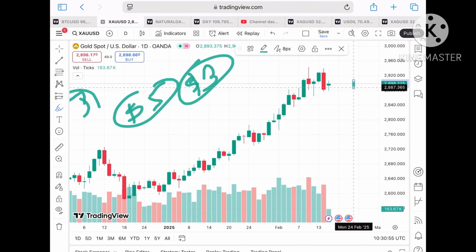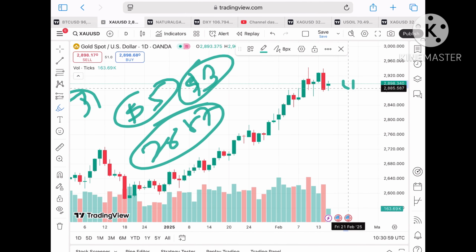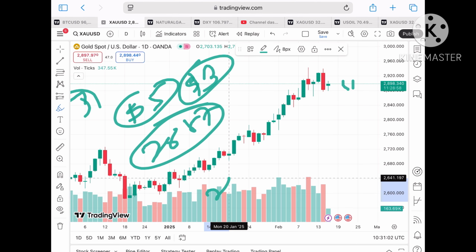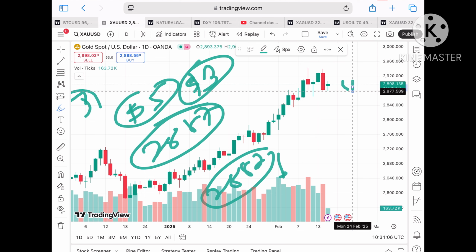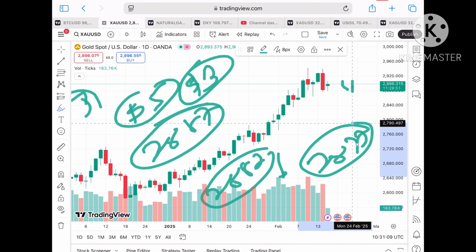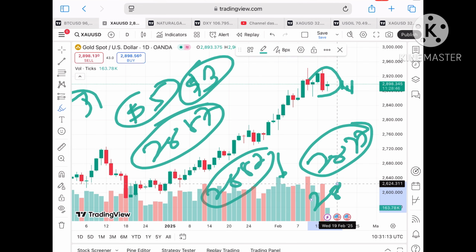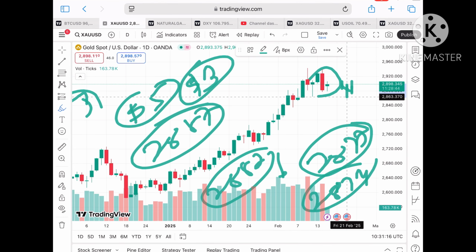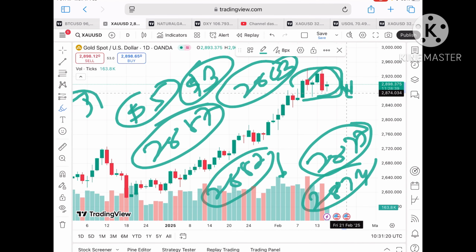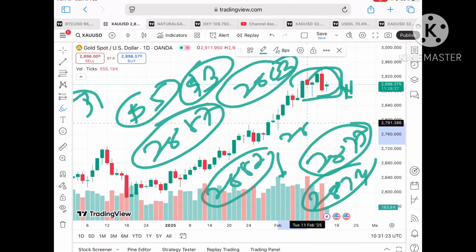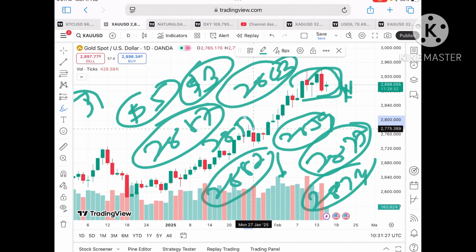You have to understand, if the price doesn't sustain, it can come towards a level of $2887, and from there the next support we can see coming at a level of 2882. If the price falls below that particular level, a chance of going towards a level of 2877 will be there, and then there will be a zone breakout, so a further downfall we can see towards 2874, and if the price goes below that level, a chance of touching 2863 will be there. Then there will be a zone breakout, so a further fall we can see towards 2859, and then from there a level of around $2851 we can see.